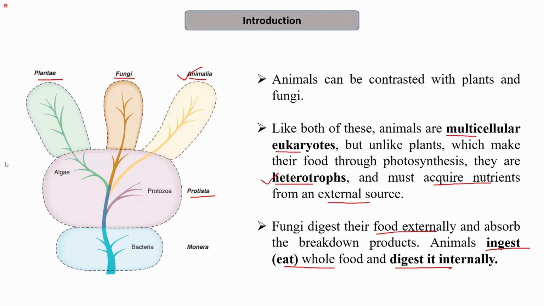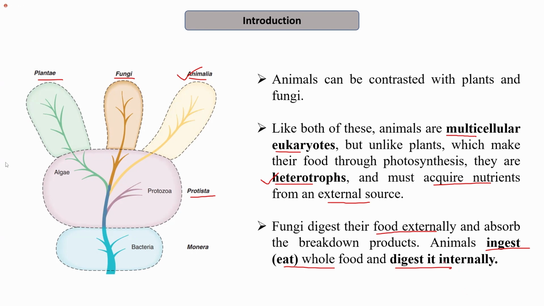So this is the difference in how organisms that belong to kingdom Fungi obtain their nutrition from food, and how organisms that belong to kingdom Animalia obtain theirs. The organisms that belong to kingdom Fungi first break down their food into simpler products and then they absorb it. While the organisms that belong to kingdom Animalia ingest or eat the whole food and then digest it internally with the help of enzymes.